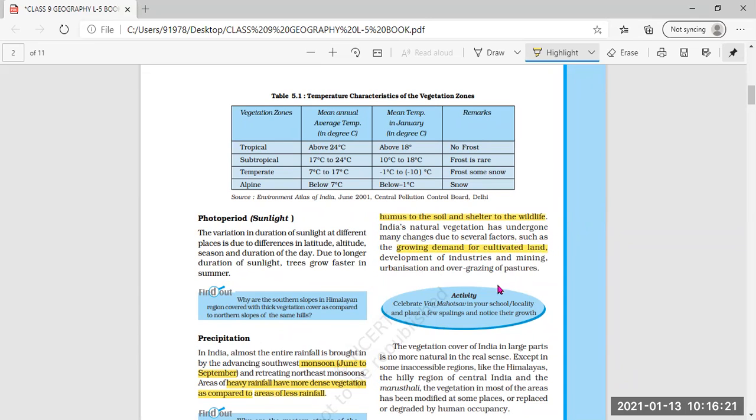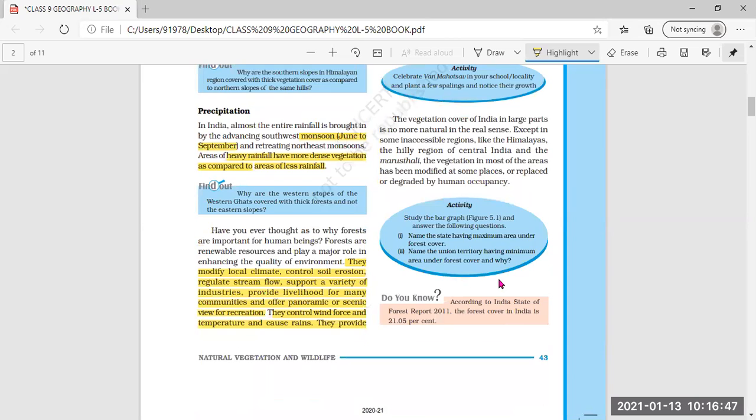That means population is growing, the demand for food is increasing, and thus more cultivable land is demanded. And development of industries and mining, due to which the natural vegetation is being disturbed. Even the urbanization and overgrazing of pastures are responsible for the change in natural vegetation.